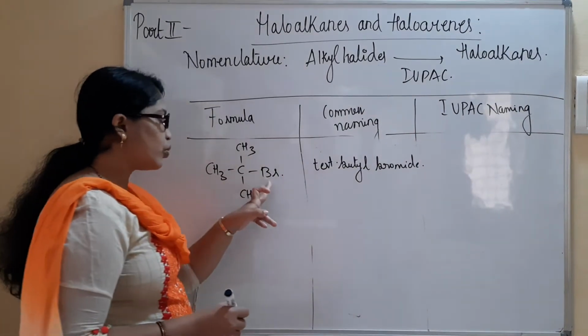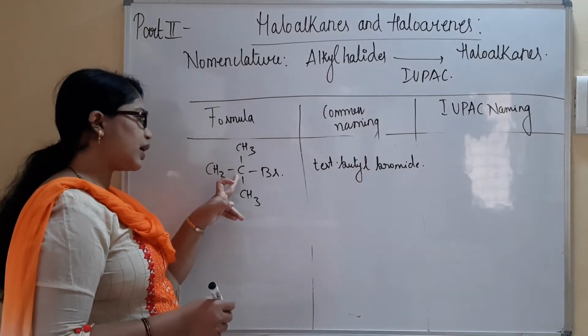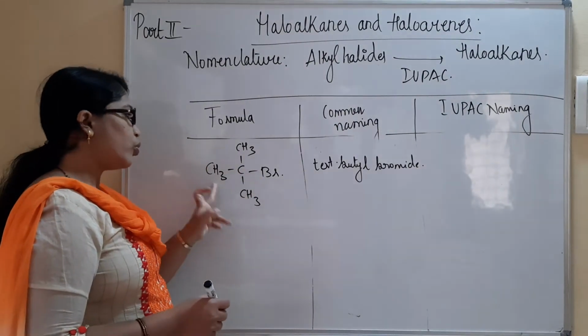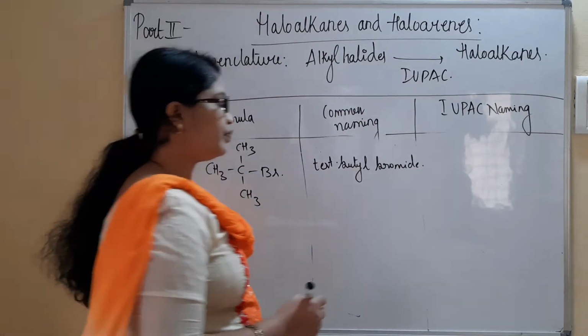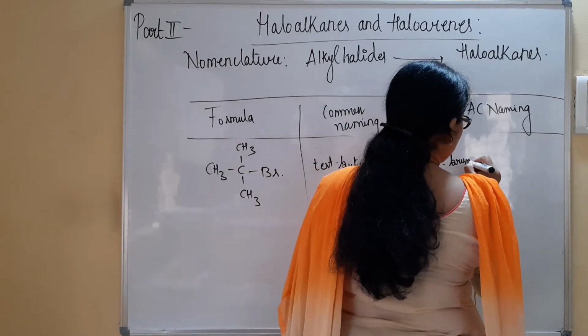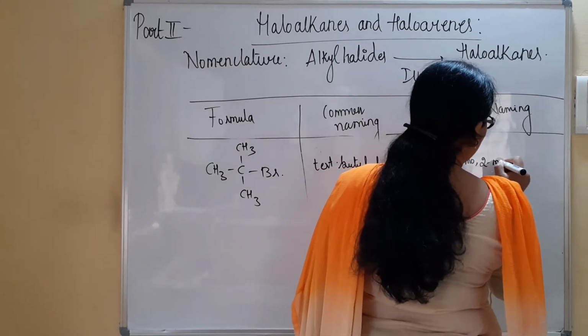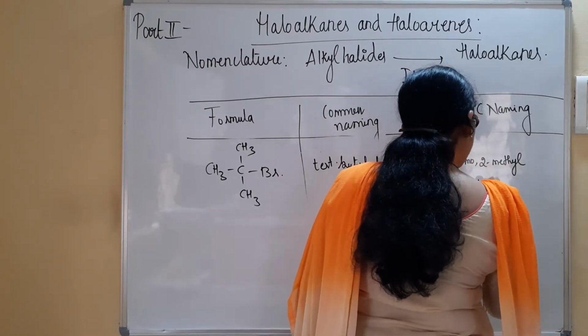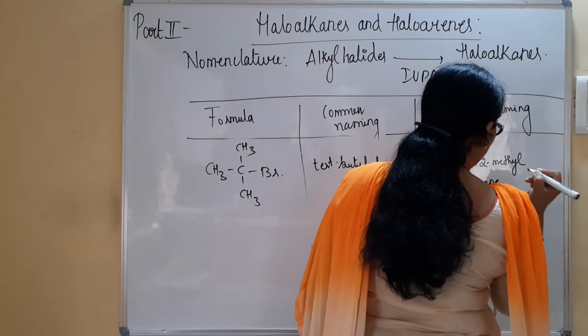For the same second carbon atom, a methyl group is also attached. So 2-bromo-2-methylpropane will be the IUPAC name for this molecule.